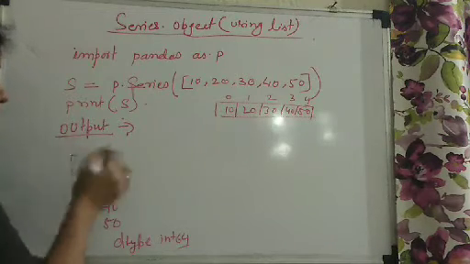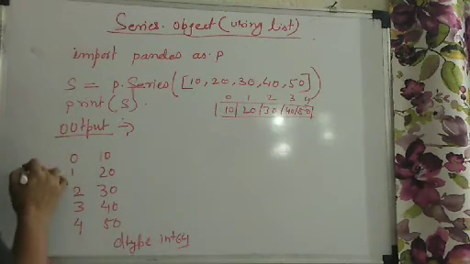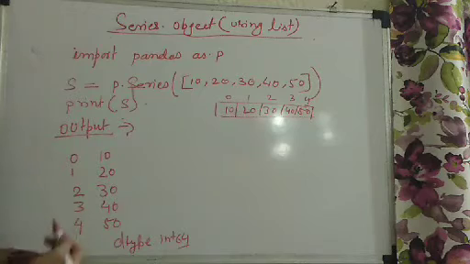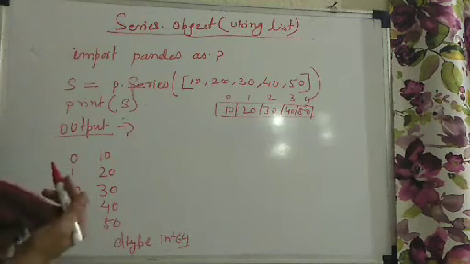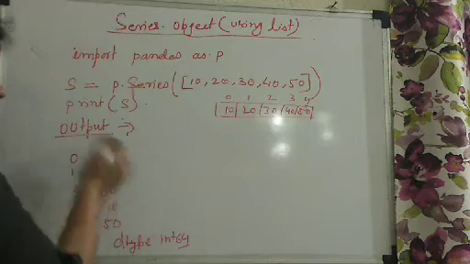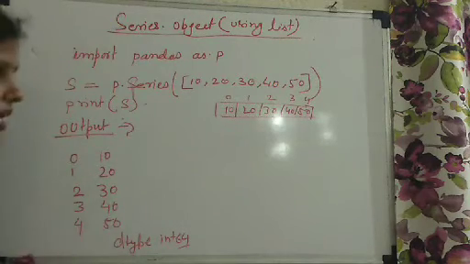You can see the output is displayed in a different way. As you have seen the output for a list and for a NumPy array, this output is not similar to the list and the NumPy array.